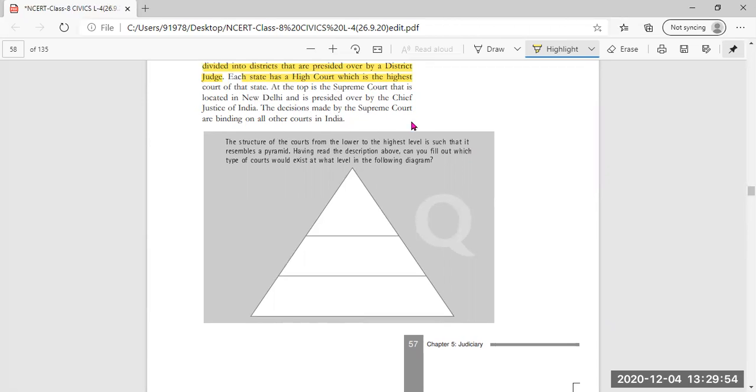The decisions made by the Supreme Court are binding on all other courts in India. Binding on all other courts means they are followed in all other courts of India also.